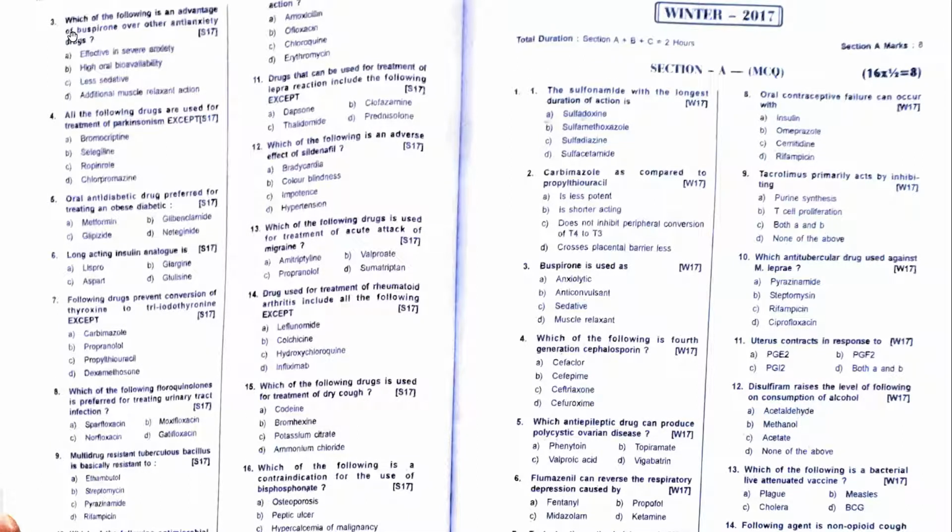Which of the following is an advantage of buspirone over other anti-anxiety drugs? Effective in severe anxiety, no. High availability, no. Less sedative. Less sedative is the answer they are looking for. So buspirone, 5-HT agonist, less sedative as compared to your benzodiazepines.